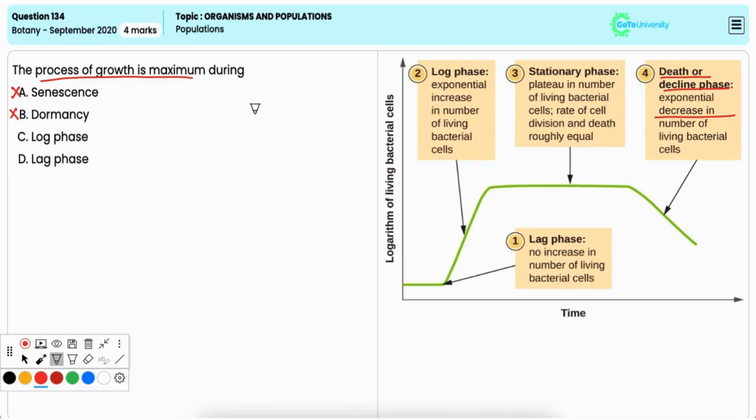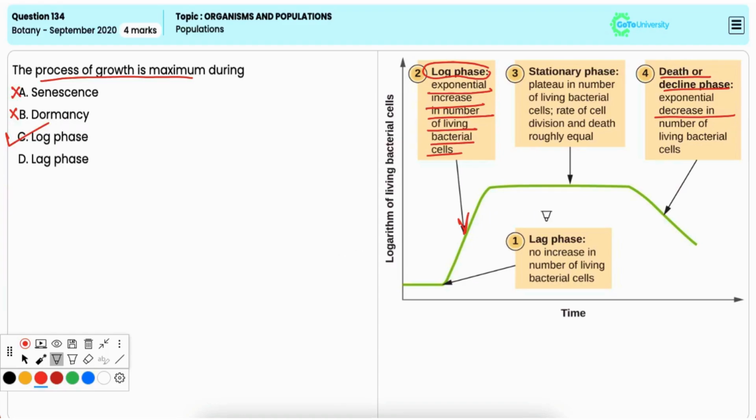Option C, log phase. The log phase or the exponential phase is the period or the phase of maximum growth in population or organism, as cells divide and grow at their fastest rate during this phase under optimal conditions. Hence, it is the correct option.